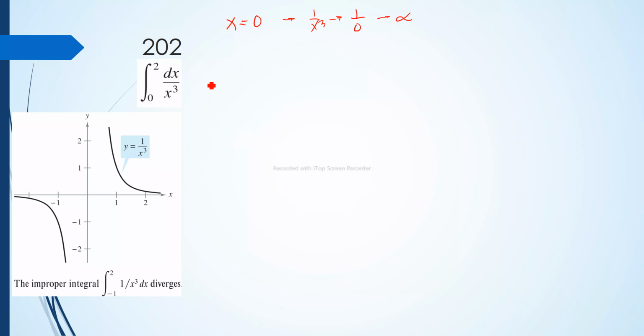Therefore, same with the first example, there is an infinite discontinuity at 0. So we rewrite this one into limit form. That is the limit of the integral of dx over x cubed from c to 2 as c approaches 0 from where? Again, from the right.